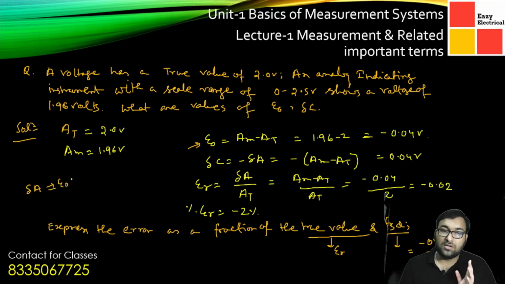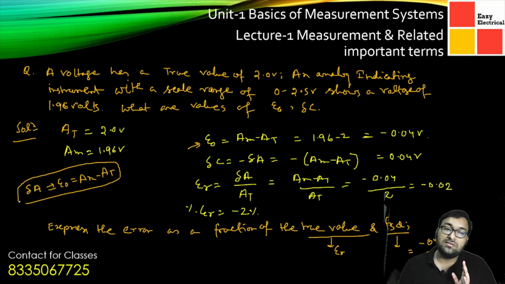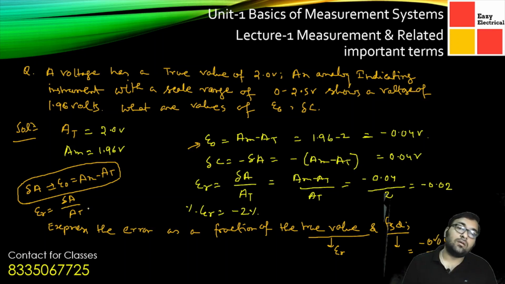And another way is AM minus AT, that is measured minus true value. So this is the absolute error. And relative error, that means epsilon r, is basically delta A divided by AT. From this we can get the epsilon r value.